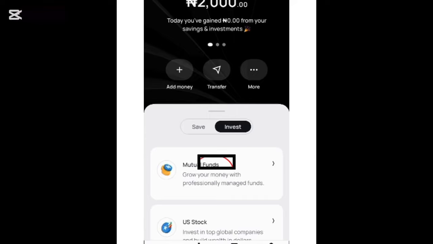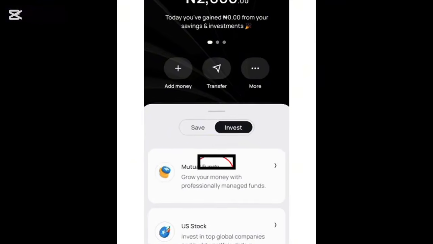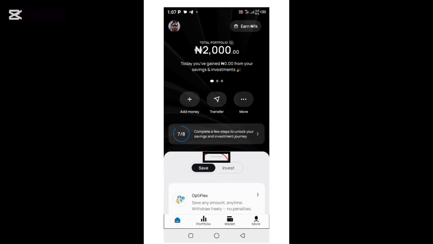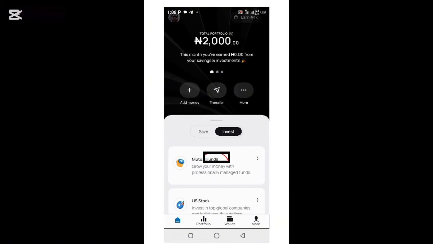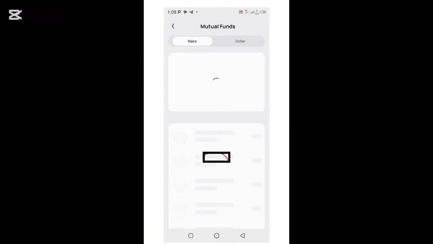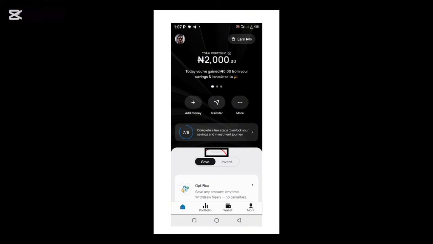So we are still on the wallet page. You can see where you see save and invest. You can see it there. So you will now click on invest, and under it you see mutual funds. You will click on that mutual funds where that black rectangle is. When you click on it, the list of mutual funds will appear. So that is the next thing we are going to do now.